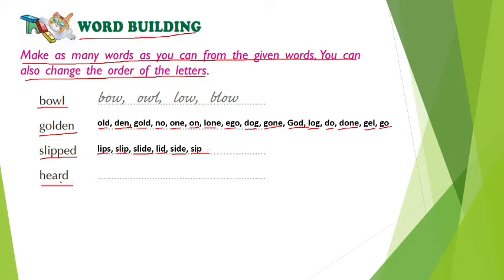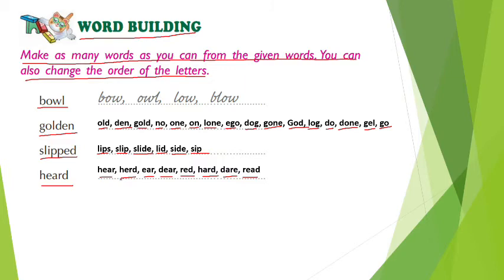Out of heard we can frame hear, ear, dear, read, hard, dare. So these were the words that we could frame out of a single word.